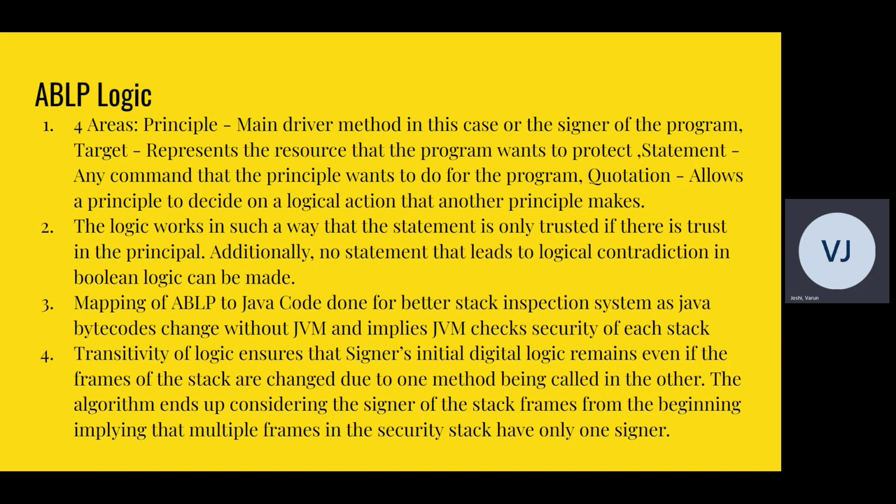How this logic works is that a statement is only trusted if there is trust in the principal. That's how the logic is determined. So if the initial principal, the initial signer, does not have trust, then any frame that comes from that signer will automatically have a doubt labeled to it. Additionally, the principal cannot execute any statement that leads to a logical contradiction. So with this Boolean logic, the principal is not allowed to execute a statement that results in a logical contradiction. So we're essentially not running anything.